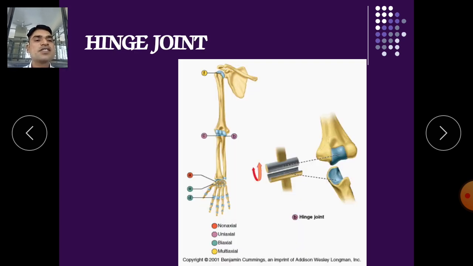Hinge joint, here you can see this is the elbow joint, which will move forward, through 180 degrees. This is the angle of 180 degrees, so they can move in these directions. Also the knee joint will move along 180 degrees.